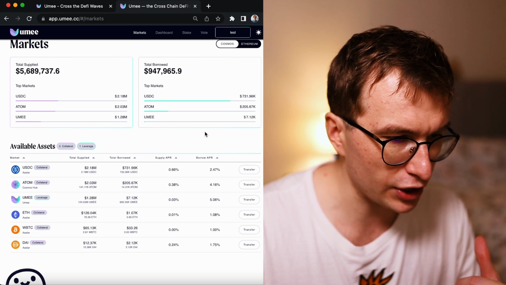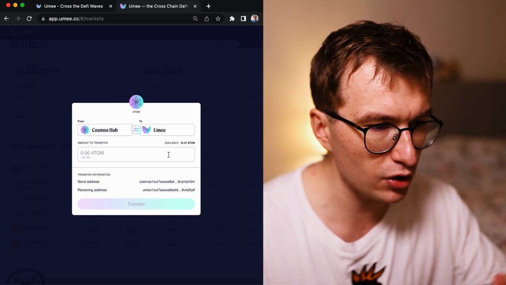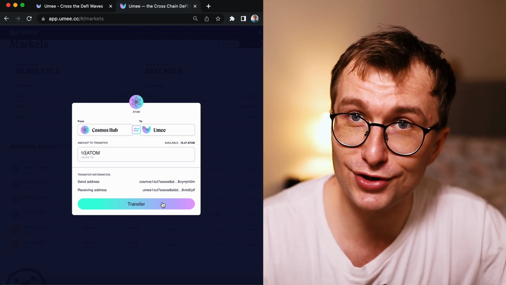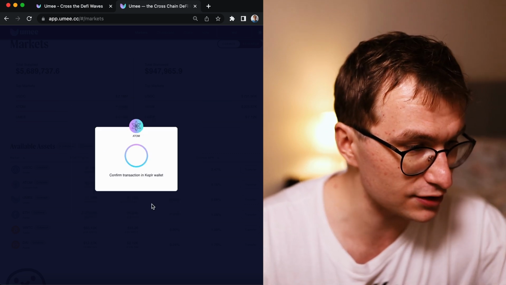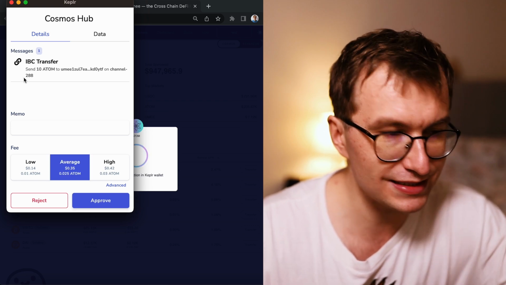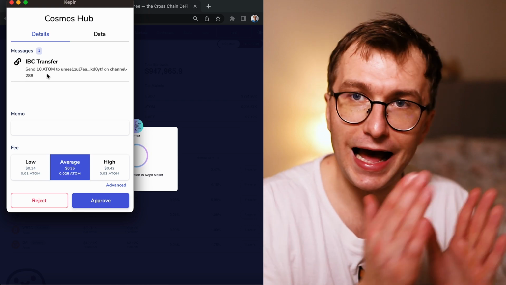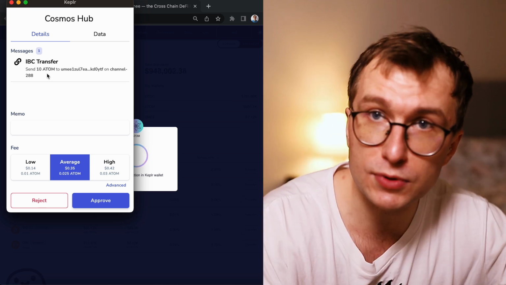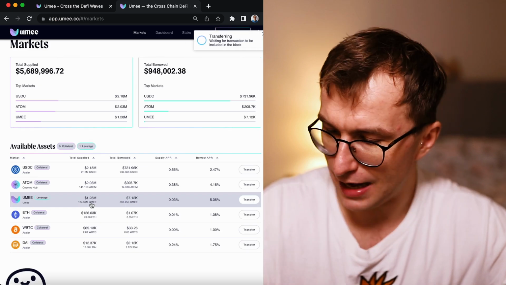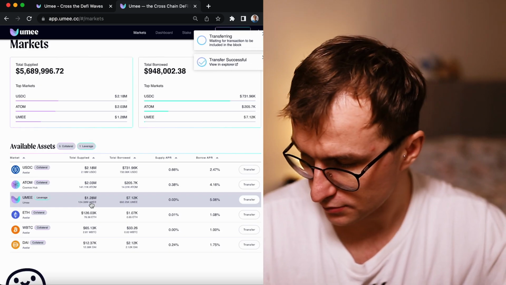So let's go to the markets, and I have some atoms. So I'm going to supply 10 atoms. I know, surprise, Don Kryptonium is actually a very wealthy man. So I'm transferring, and you need to know that what's happening now is an IBC transfer. So 10 atoms are moved from the Cosmos Hub to Umi. It might take up to 20 seconds.